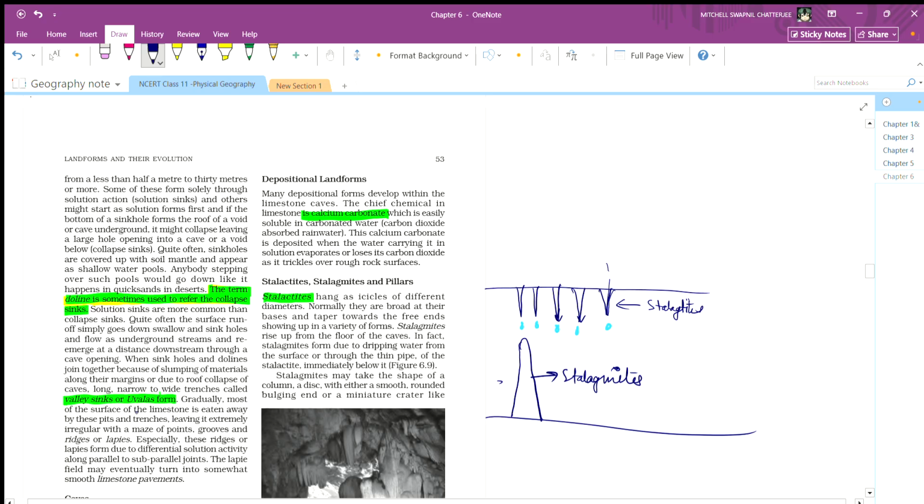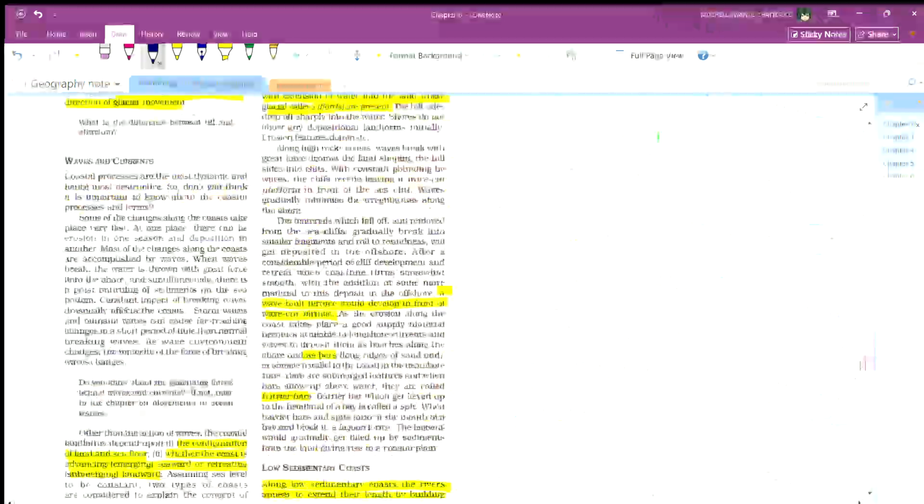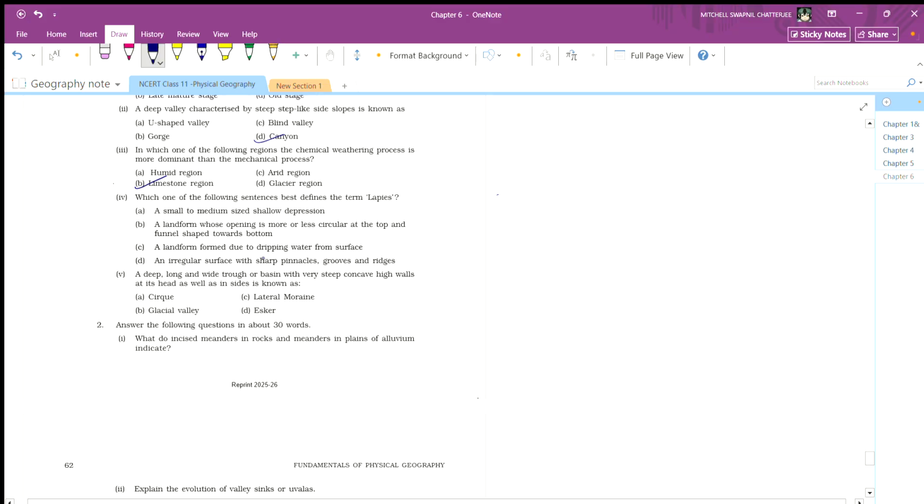Gradually most of the surface of limestone gets eaten away by these water trenches, leaving an extremely irregular surface with a maze of points, grooves, and ridges, or lapies. Especially these ridges or lapies are formed due to differential solution activity along parallel to sub-parallel joints. The lapies field may eventually turn into smooth pavement.